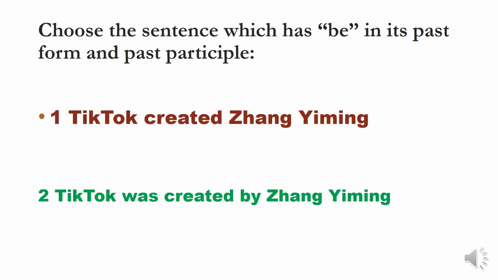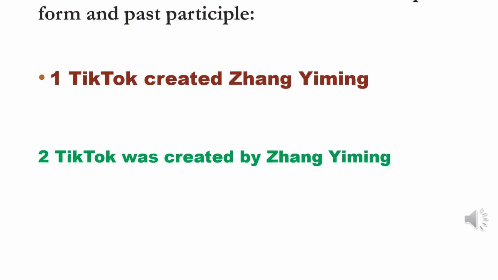Now, choose the sentence which has the verb be in its past form and past participle. Yes, that's the sentence. TikTok was created by Zhang Yiming.